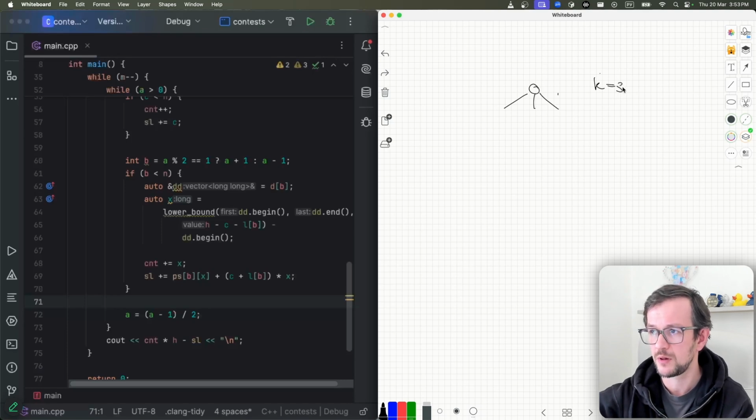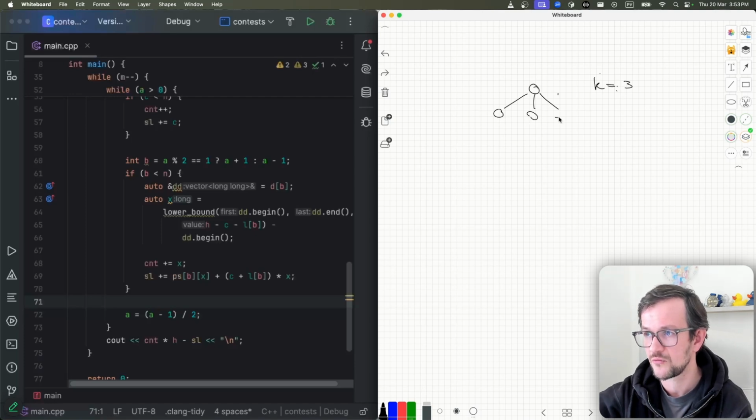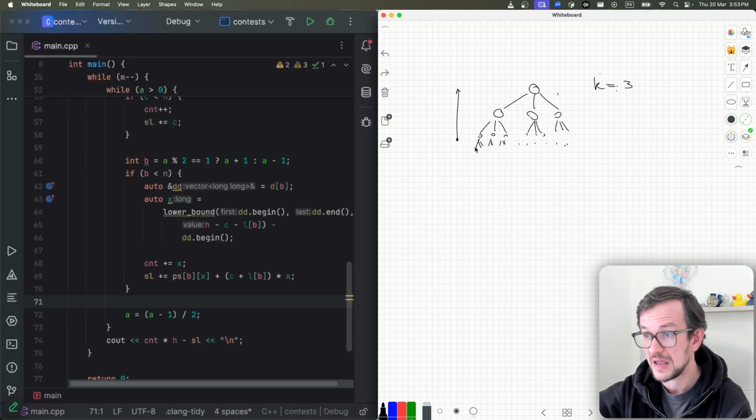At every level we must have at least 3 elements. So we have 3 here, and maybe another, and so on. If I have 3 like this, and also here, then I have a k-ary heap of this height, and this is the height of the tree.